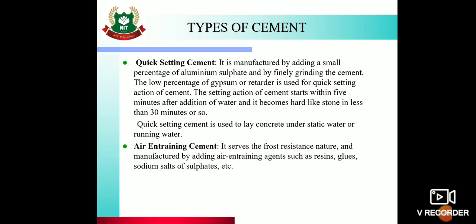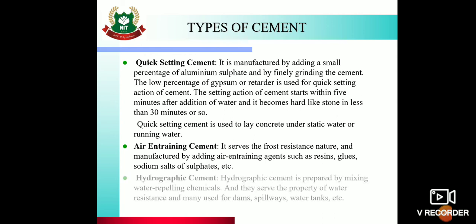Then air entraining cement. It serves the frost resistance nature and manufactured by adding air entraining agents such as resins, glues, sodium salts of sulfates, etc. Then hydrographic cement. Hydrographic cement is prepared by mixing water repelling chemicals and they serve the property of water resistance and many used for dams, spillways, water tanks, etc.